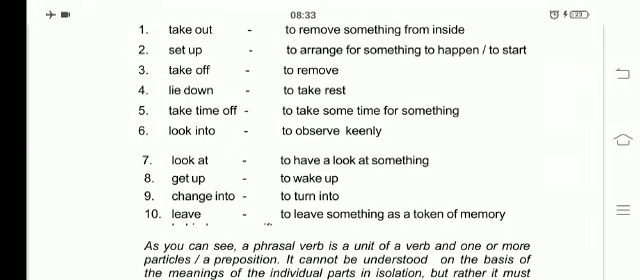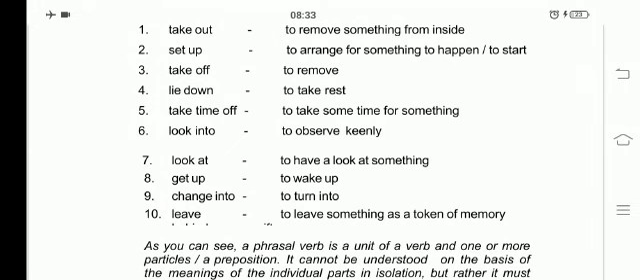Take out means to remove something from inside. Take off means to remove. Lie down, to take rest. Take time off means to take some time for something. Look into, to observe keenly. Look into means to observe keenly.